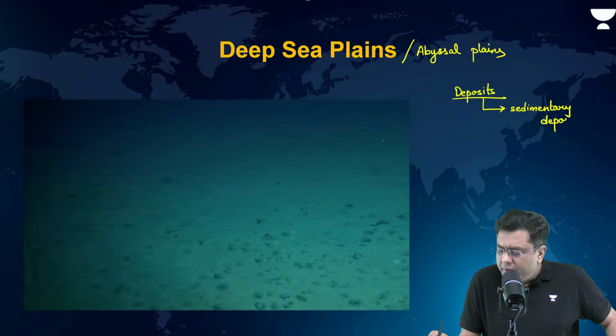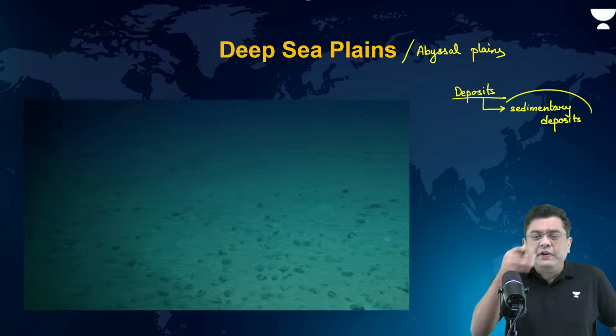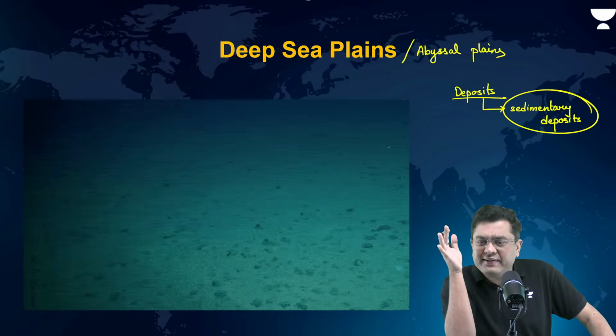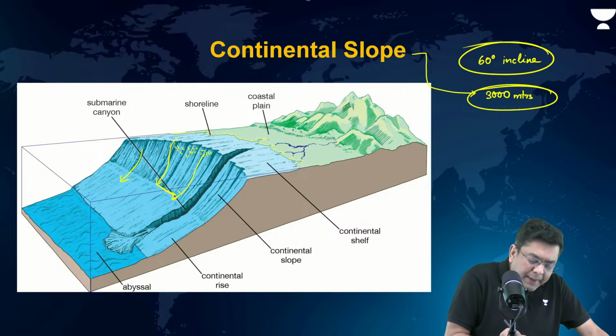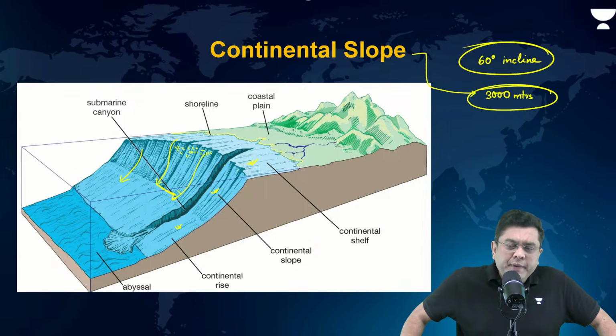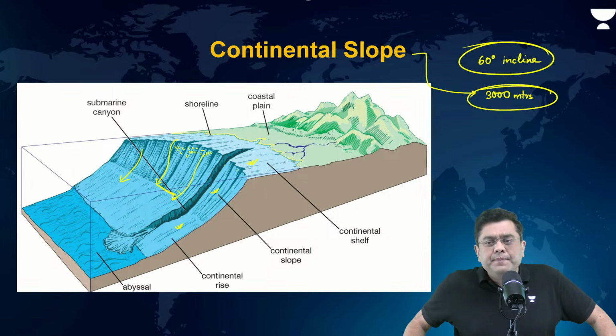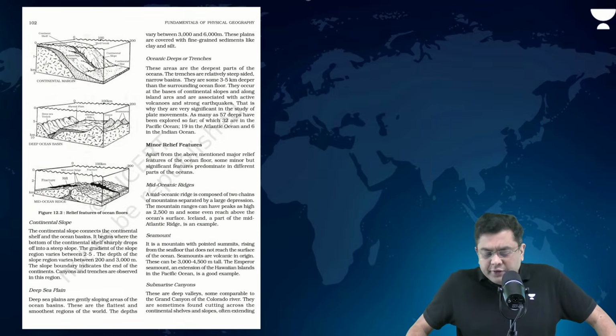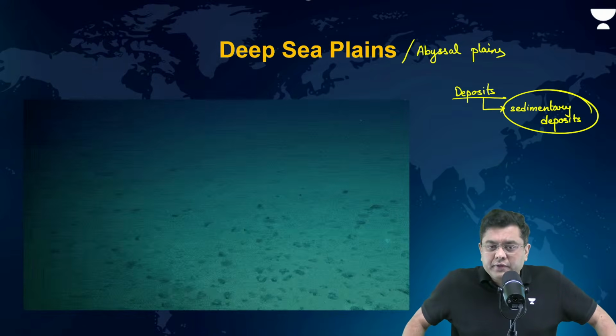Because most of the deposits which had to come from the land areas, etc., will get dumped either in the shelf or the slope or the rise. They won't be reaching up to the level of the abyssal plain. So that is why sedimentary deposit is very less.